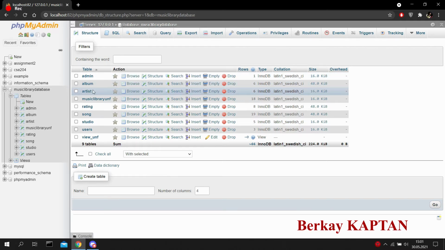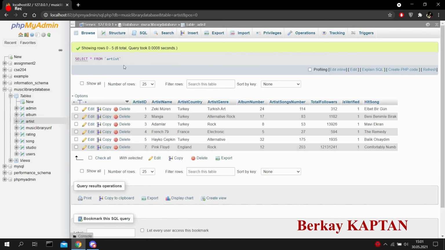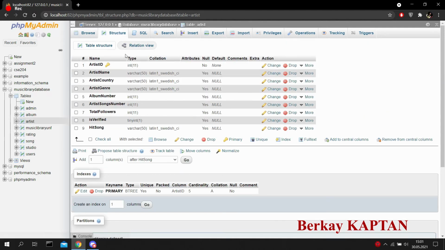The first table I want to talk about is the artist table, which contains data of all singers and bands in the database. We kept the artist name, artist country, artist genre, album number, and total songs of that artist. Also, we can think of artist name as a band name. Also, we have total followers, which we will discuss in the user table.